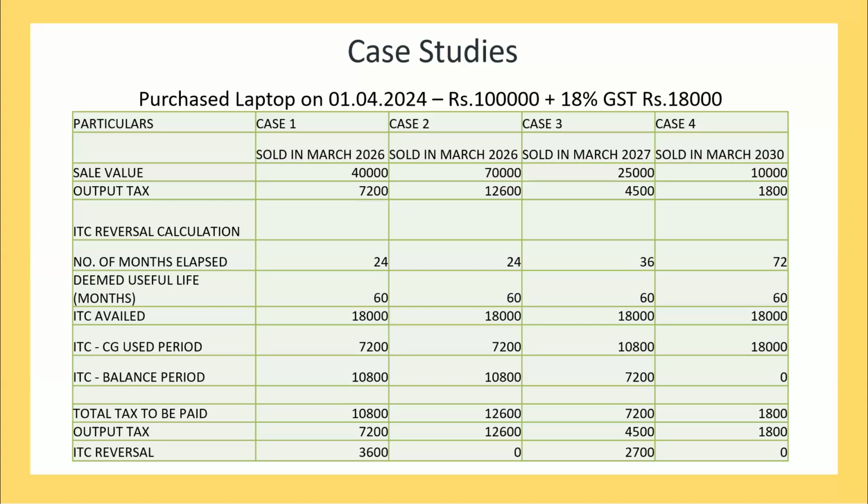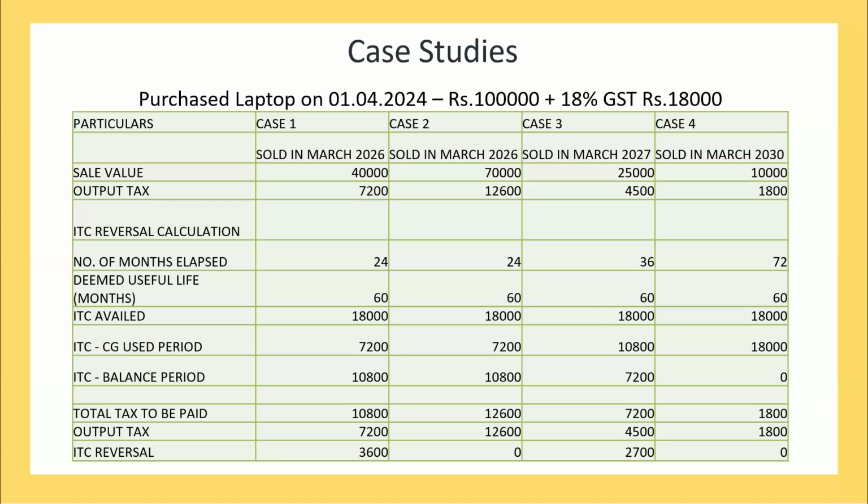Hello? Yes, Murli madam, Renuka madam. There is one perspective, I do not know whether we discussed that. Supposing I am passing on the 10,800 credit to the buyer. Don't you think it is wrong, because I am reversing the ITC that has become ineligible because I sold my capital goods within a period of 5 years? I cannot pass on that ITC reversal to the next buyer who is going to buy that capital goods from me. Is it not right? I feel it is wrong.